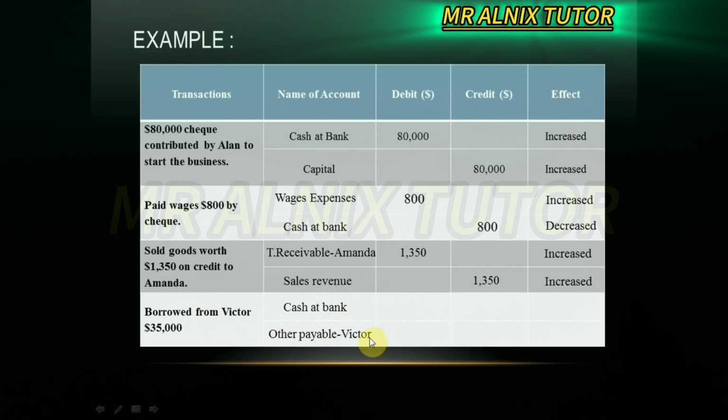Same thing, is the cash and bank account under the debit or credit column? Of course under the debit, because you put the 35,000 into the cash and bank account. The other one, what you borrow, is considered a liability, so under the credit column, 35,000. Any effect to your cash and bank account? Of course it will be increased. How about the other payable Victor account? It will also be increased because you borrowed the money from them. You owe them money. That's why it increases also.